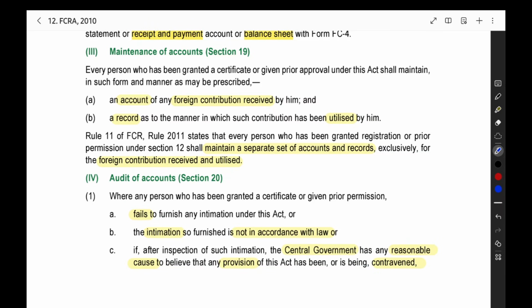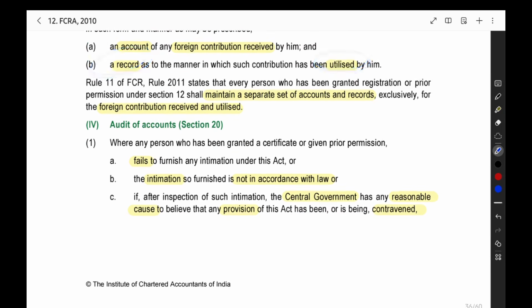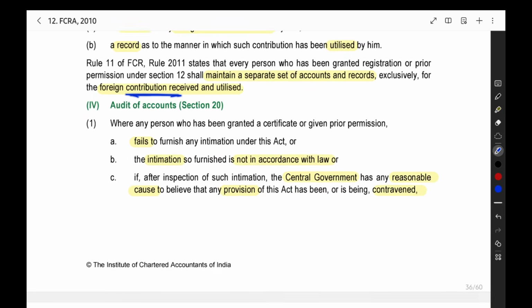You have to maintain proper accounts for the foreign contribution you are receiving. Whatever foreign contribution is received, proper accounts should be maintained, and where you utilized it, proper records should be maintained. You should maintain a separate set of accounts for the foreign contribution. Do not mix it with the local receipts. So keep a separate account and records for the foreign contribution.